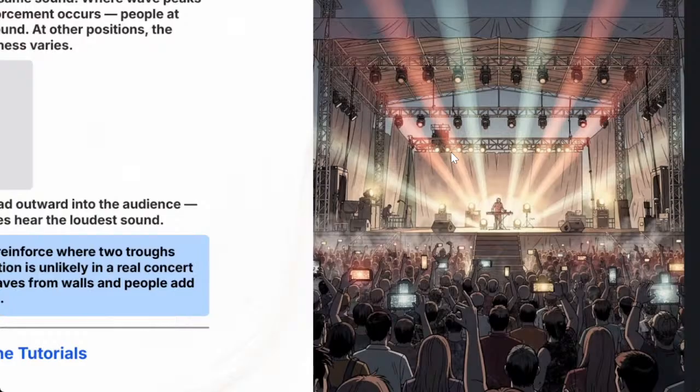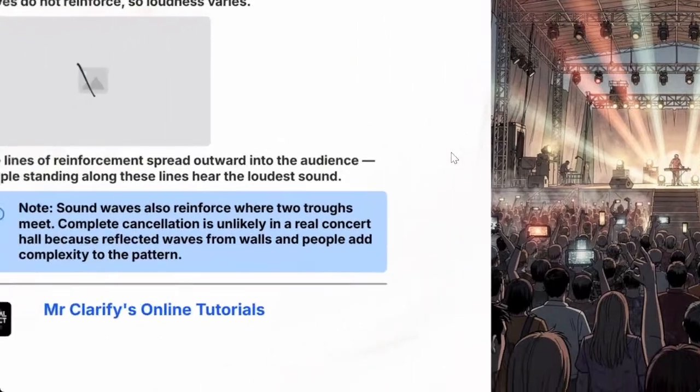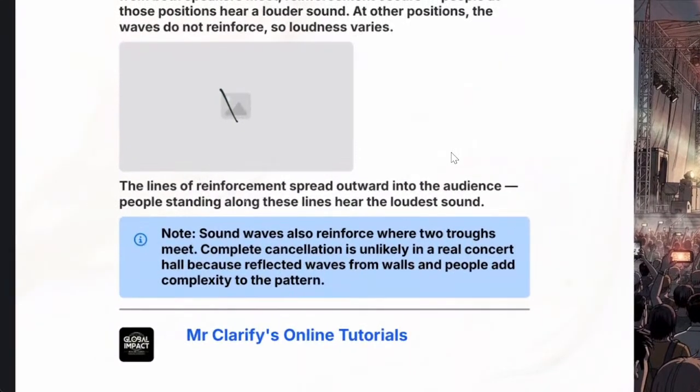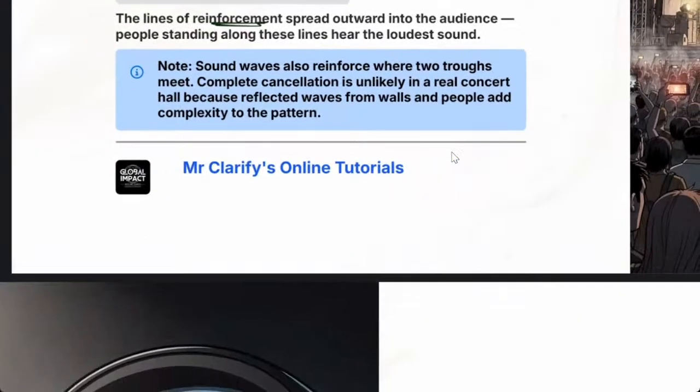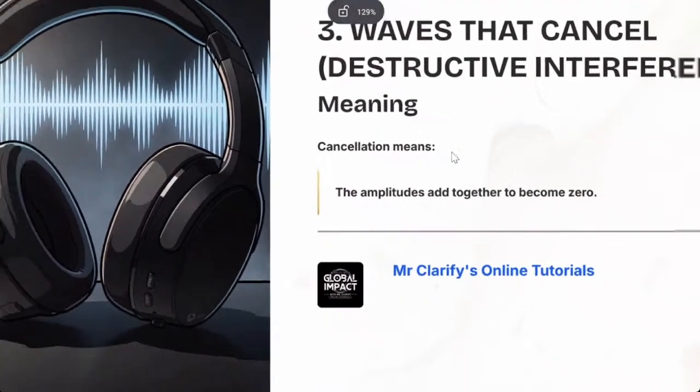The waves always meet in a way that you hear a louder sound. So there'll be constructive interference because the sound waves reinforce. This is very important. I don't want to over explain.